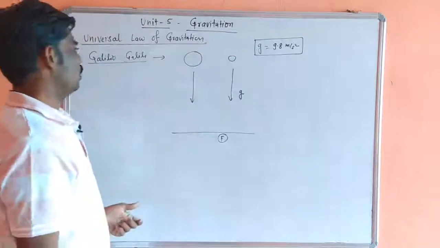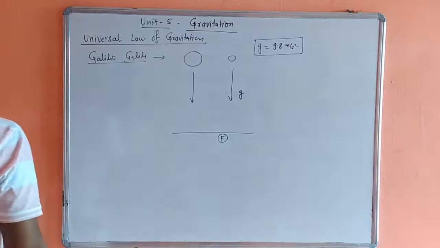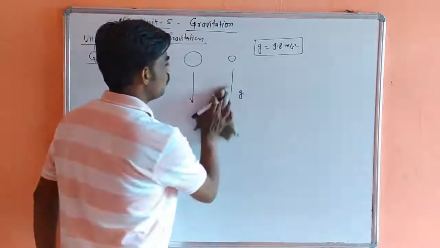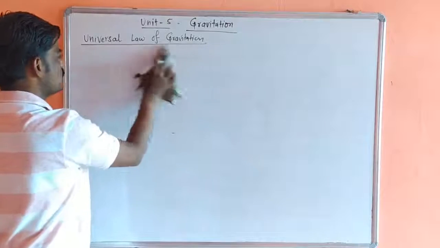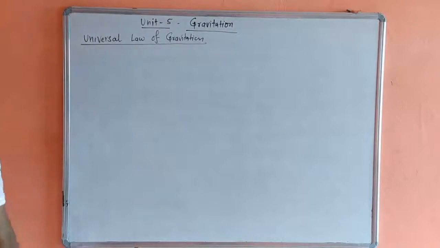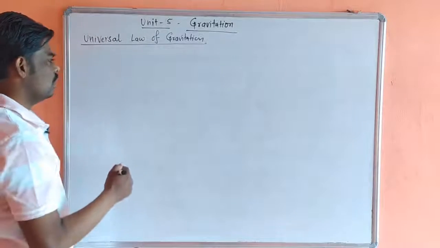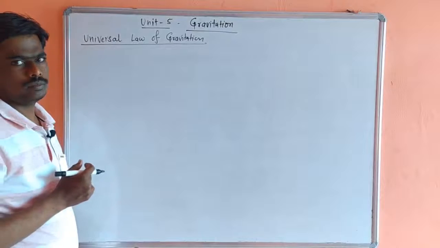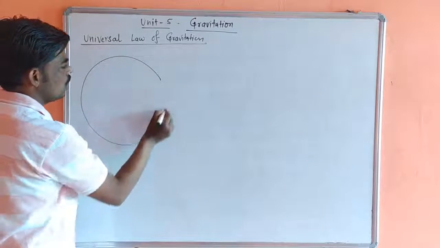So this is one important fact. Later on, Newton discovered one important point related to this acceleration due to gravity. At that time, scientists observed that the orbit of the moon is somewhat circular when it revolves around the earth.